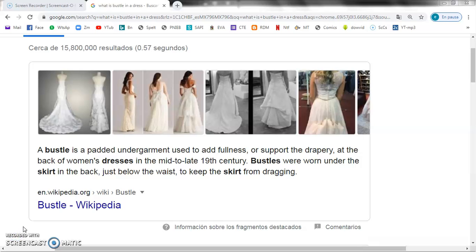What is a bustle? Well, a bustle is a padded undergarment used to add fullness or support the drapery at the back of women's dresses in the mid to late 19th centuries. Bustles were worn under the skirt in the back, just below the waist, to keep the skirt from dragging. This is the bustle, okay?